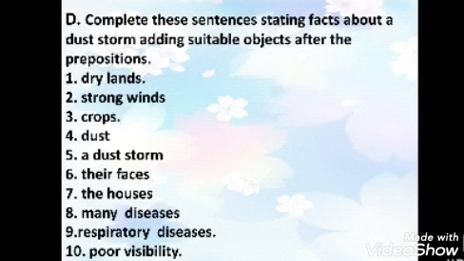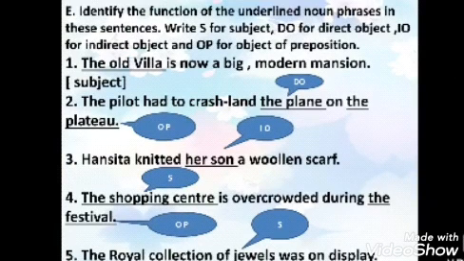We'll move forward to the last exercise, E. Here the question is, identify the function of the underlined noun phrases in these sentences. Write S for subject, DO for direct object, IO for indirect object, and OP for object of the preposition. The first one is, the old villa is now a big modern mansion. So the old villa is already underlined in the sentence. So the old villa is doing the function of subject here.